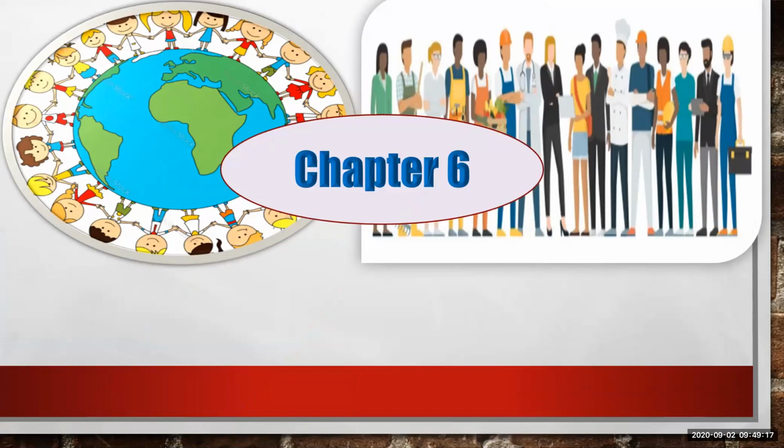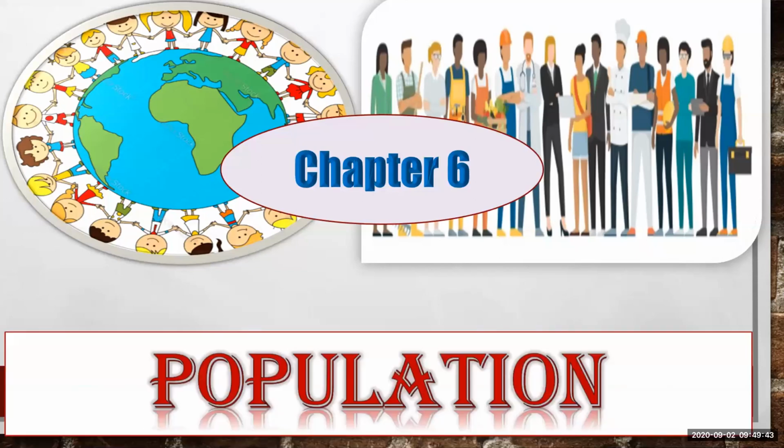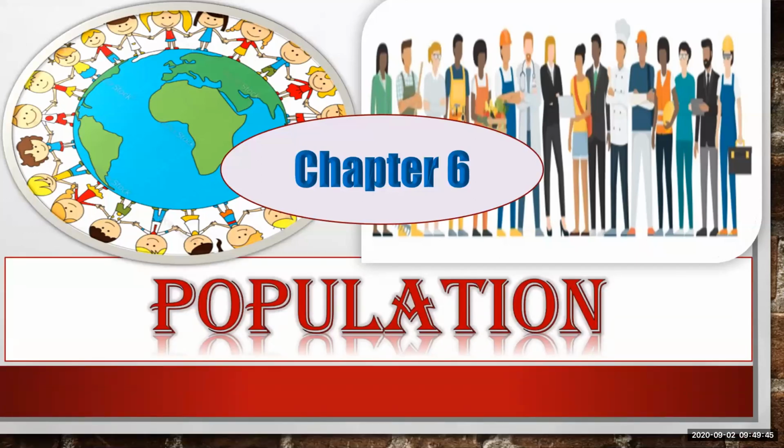In the last lecture, we have completed our chapter 5, that is natural vegetation and wildlife. In that chapter, we have studied vegetation types of India and Brazil. Also, we have seen a variety of animals from both the countries. Students, today we will start our next chapter 6, that is population. In this chapter, we will study about the population of India and Brazil. So let's start today's topic.